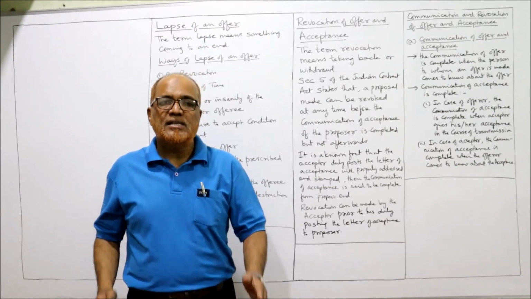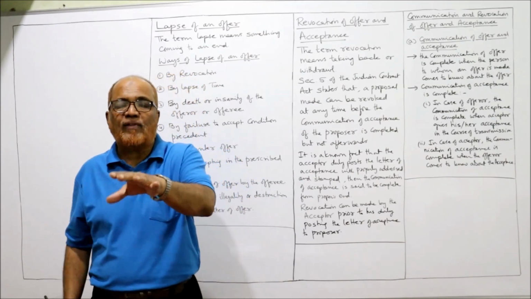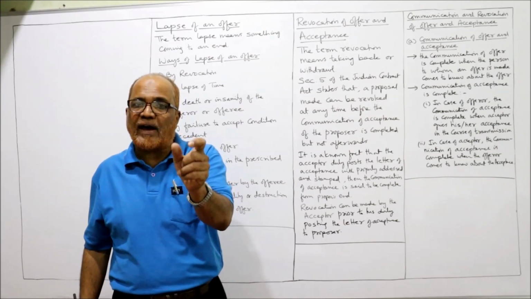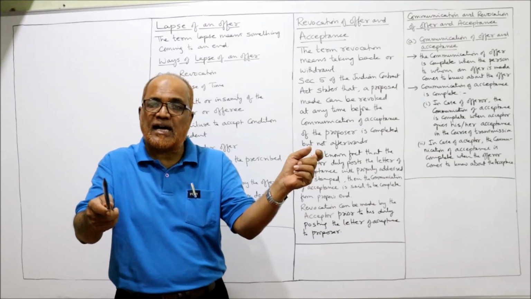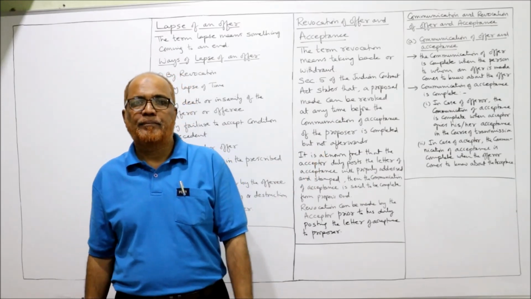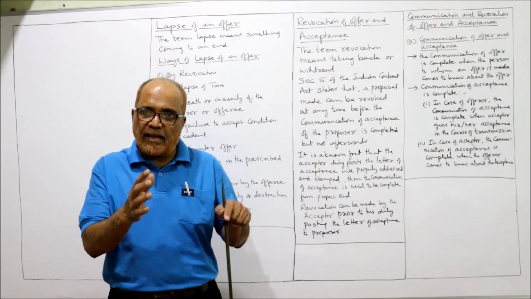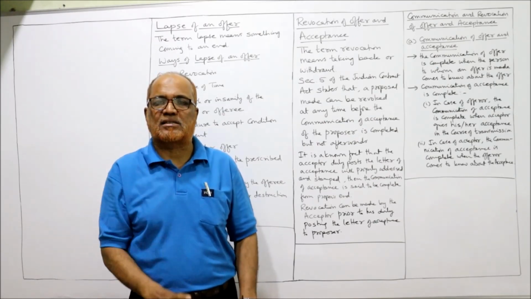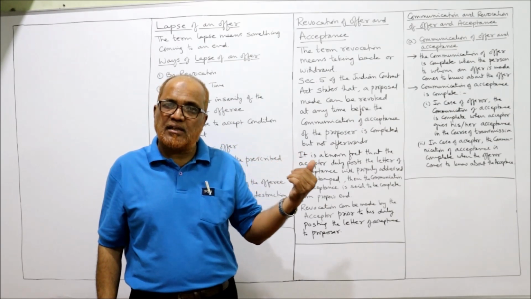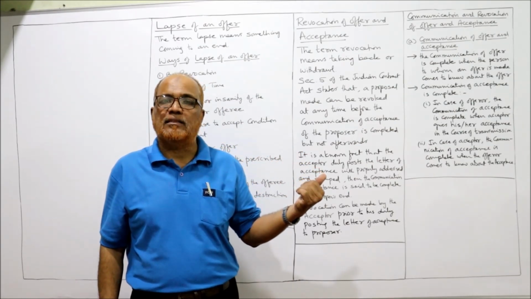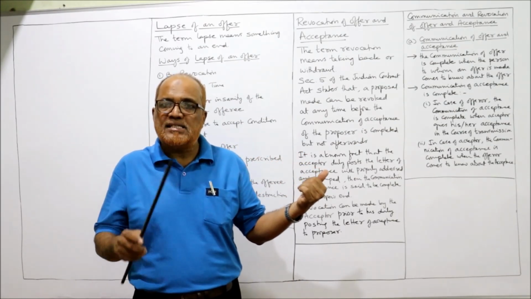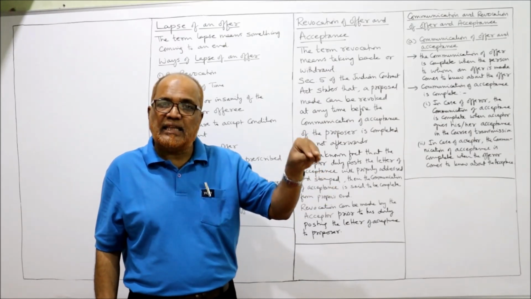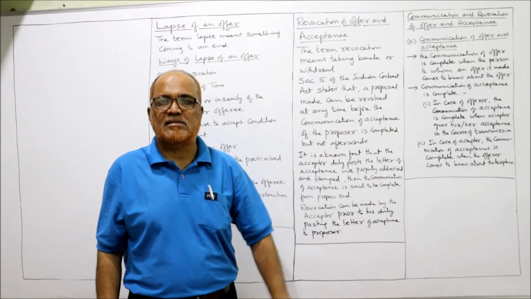Similarly, revocation of acceptance can be made until the communication of acceptance is completed as against the offeree. Example, in our case, B has posted the letter of acceptance on 6th and it reaches the place of A on 9th.